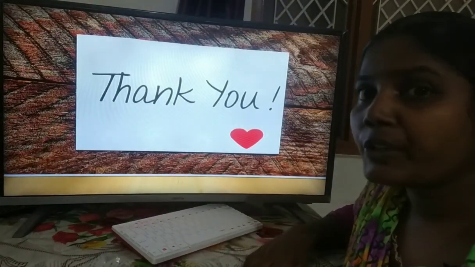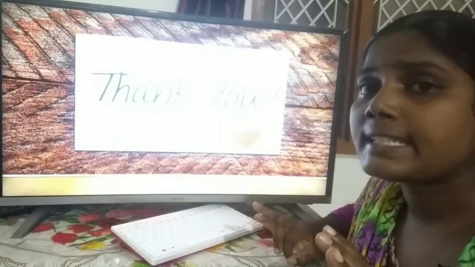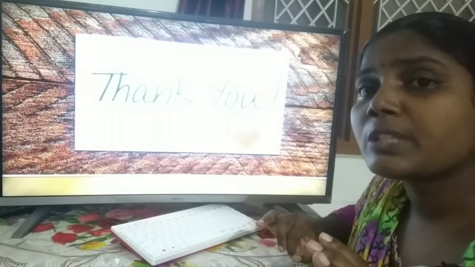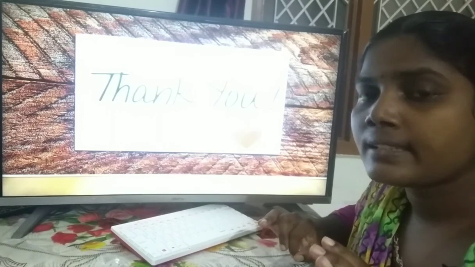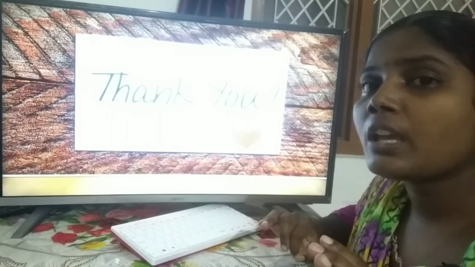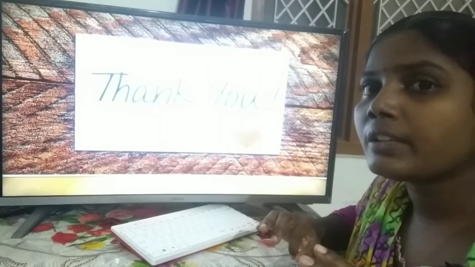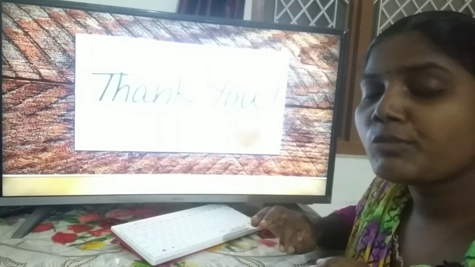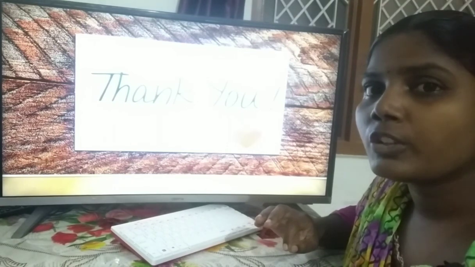So we are learning 7 disease names and how we get the symptoms of the 7 diseases. So be aware of that. If we are having symptoms like this disease, immediately we have to consult our doctors.